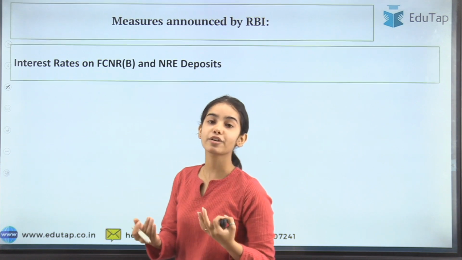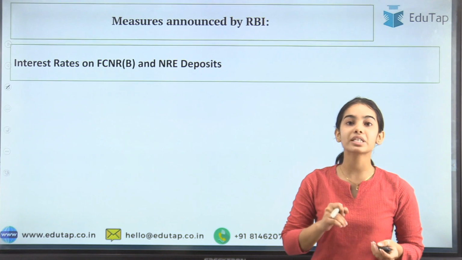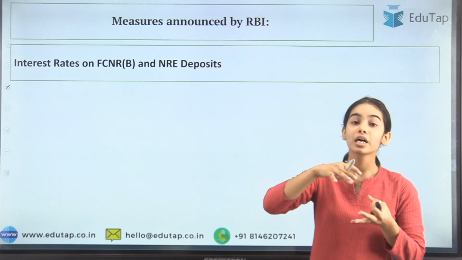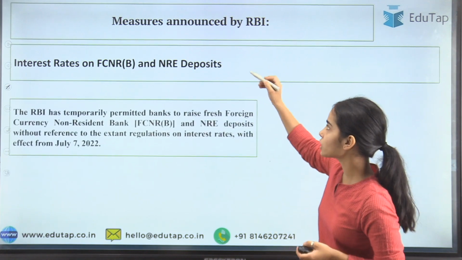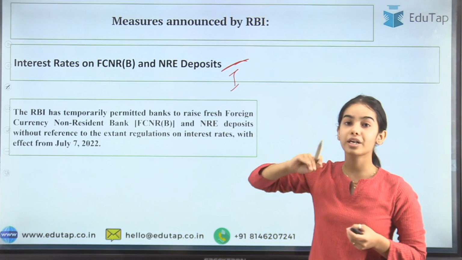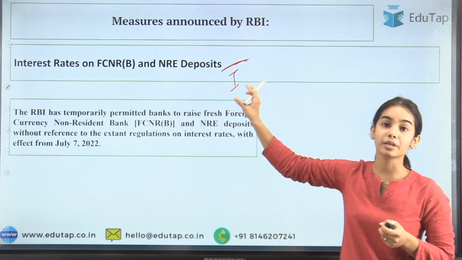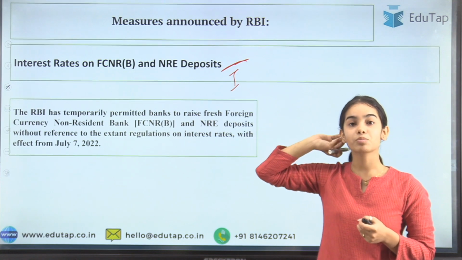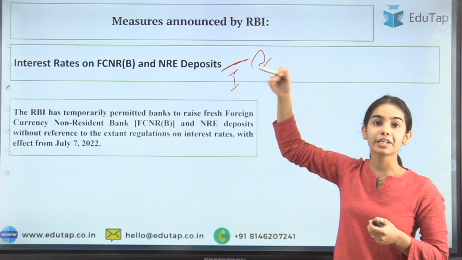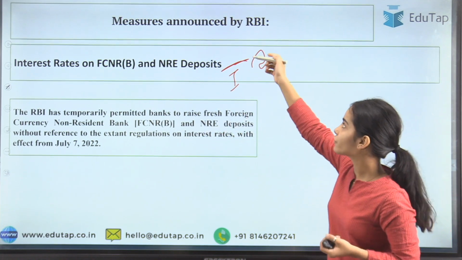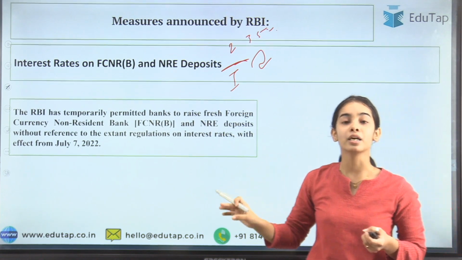So what is the incentive for the account holders, for the non-resident Indians? Why will they want to invest in our country? Why will they want to keep their money in our country as the savings, as the deposits? So it has been said that before there were interest rate limits that the bank can give to the non-resident Indians, but that interest rate limit has been lifted. It has been said that now there is no interest rate limit. The banks can give as much interest as they want. Okay, before if they were giving 2%, 3%, 5%, now they can give 6%, 7, 8, 9, 10%, any percent